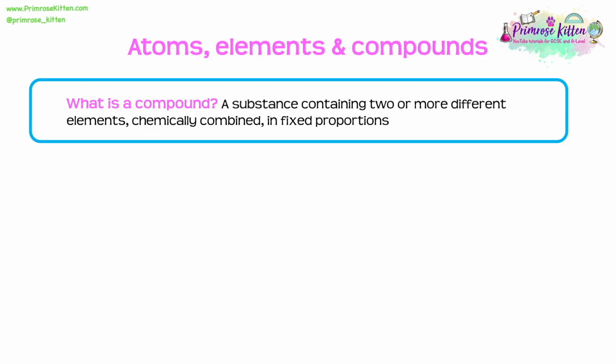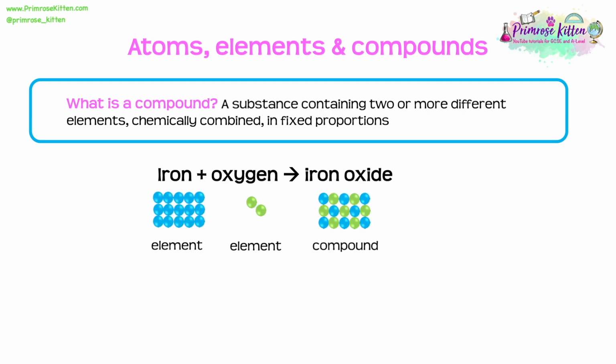So an example of this could be the chemical reaction that occurs between iron and oxygen to form iron oxide. Here we should recognise that iron and oxygen are both elements because they're only made up of one type of atom, whereas iron oxide is a compound. You can see it's made up of two different elements, the iron and the oxygen, which have become chemically combined.